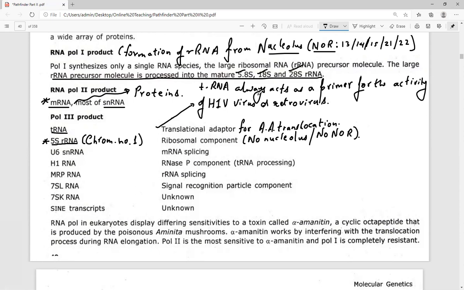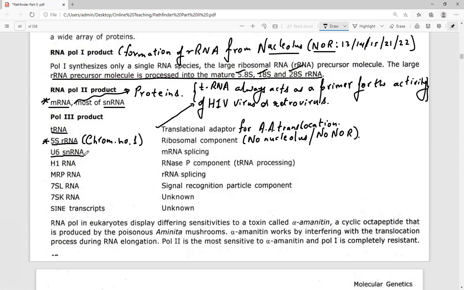actually requires a primer, and the host tRNA always acts as a primer for the activity of the retrovirus to be resumed. Retrovirus resumes its activity only when the tRNA is provided as a primer molecule. Then the next one is U6 snRNA.